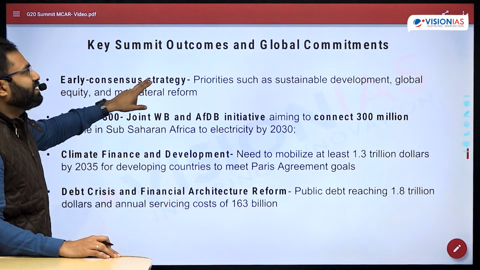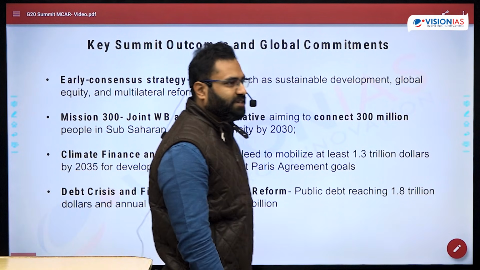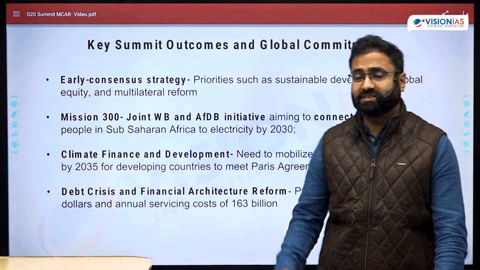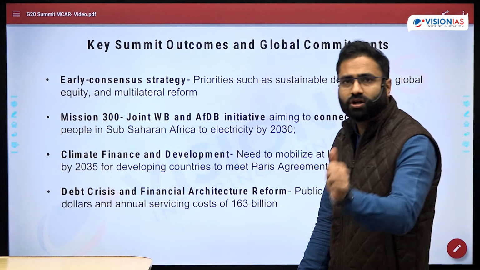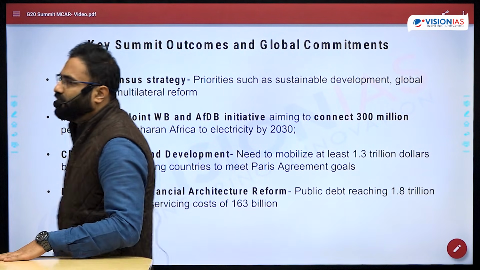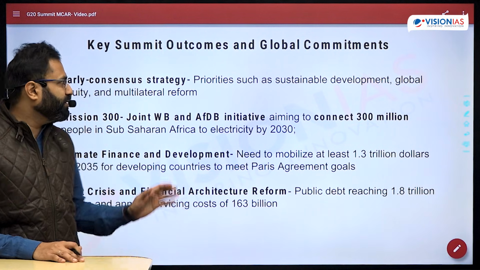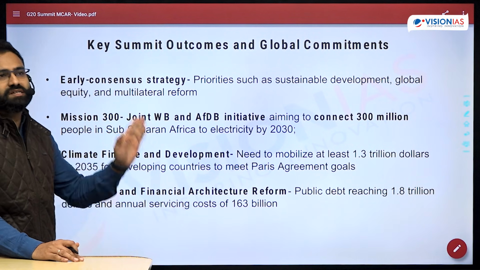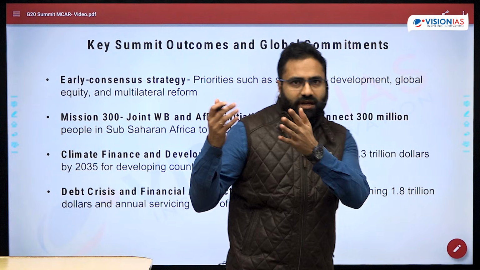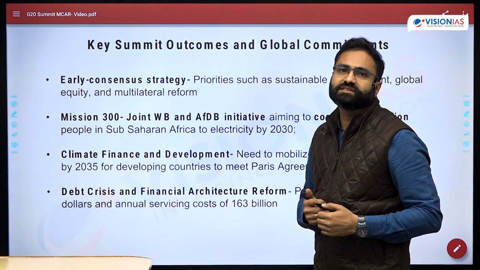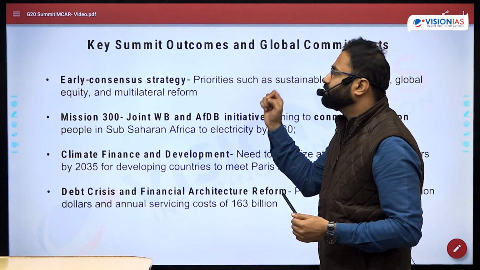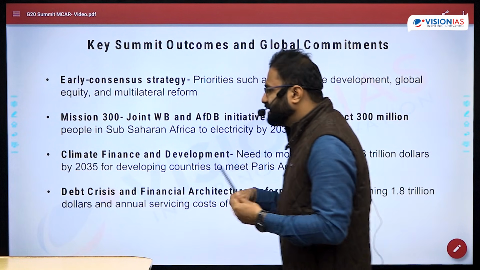Now, what are the key outcomes and the global commitments that were part of this summit? And this is very important, because regarding this, either prelims or mains based questions can be asked. The first important thing is the early consensus strategy of this summit. Now, what is the early consensus strategy?